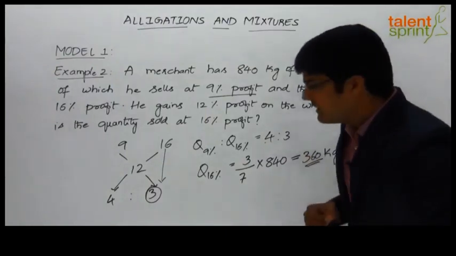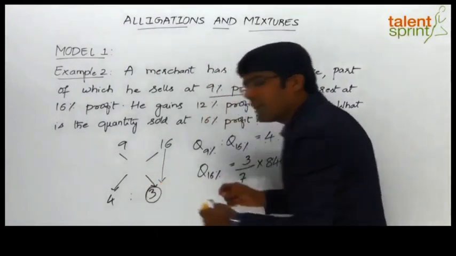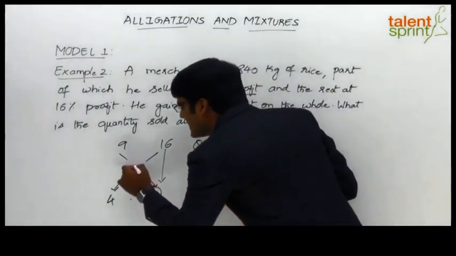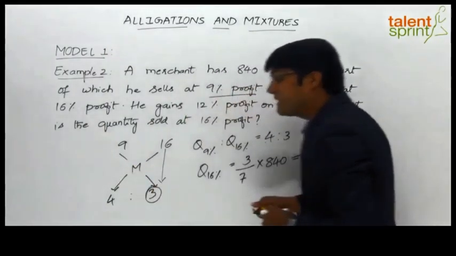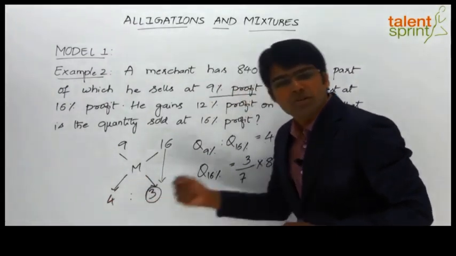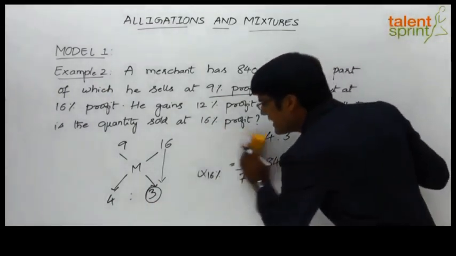For example, let's assume that here the profit is not given. The profit obtained on the whole is not mentioned, right? So that has to be calculated. Let us take it as M. But the ratio is given. The ratio of the two quantities is 4:3. So how do we obtain the profit obtained on the overall mixture? That can be done as follows.